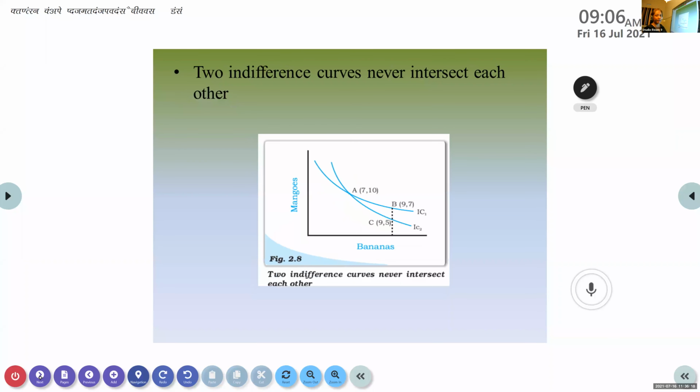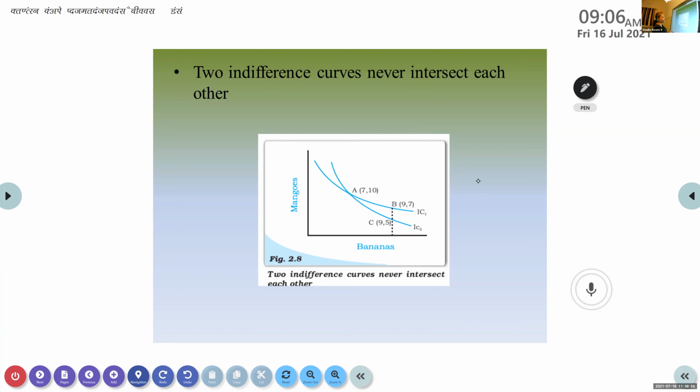Next one: two indifference curves never intersect with each other. Is there any way that two indifference curves will meet each other? Yes or no? These are different combinations, and the combinations given for one remain only on that indifference curve. It will not go to any other indifference curve. For example, what they have given in your textbook, you may get confused. So just understand that two indifference curves never intersect with each other.